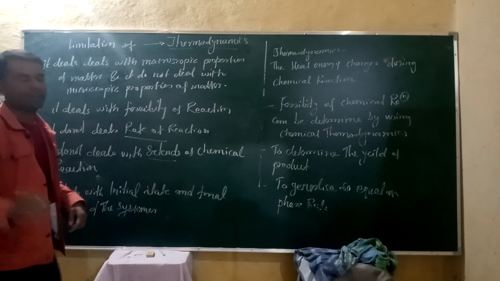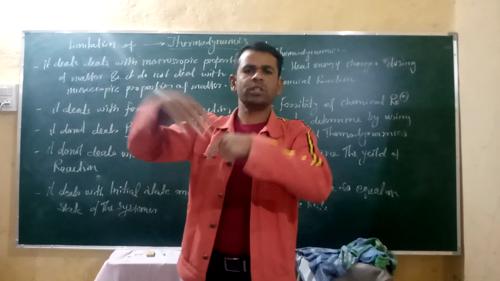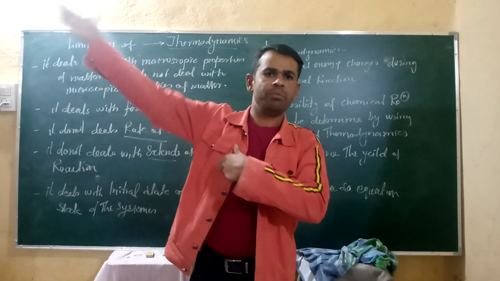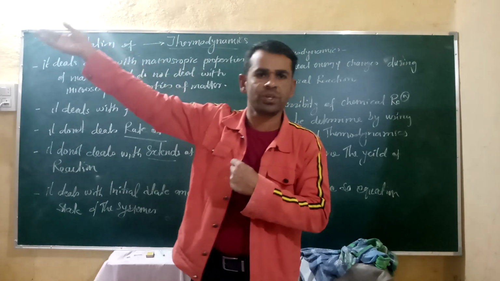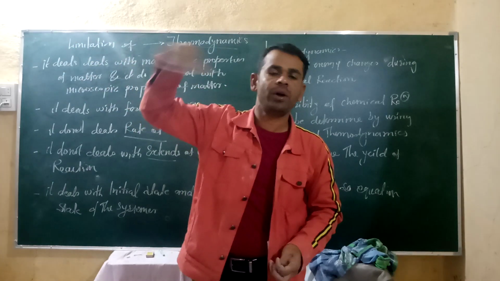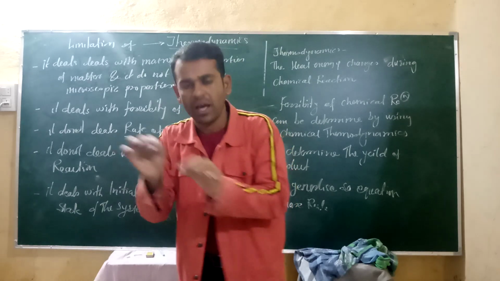Initial state and final state of the system means it does not deal with the previous history of the system. Means, where the system comes from, what is the previous history of that system, and what happened after the reaction. It deals with only the initial state and final state.